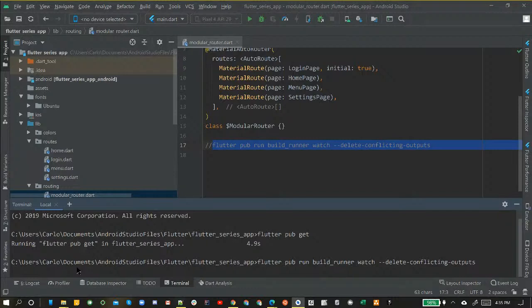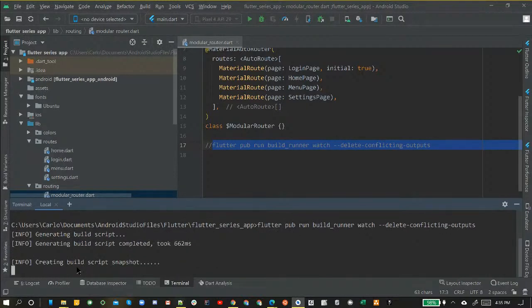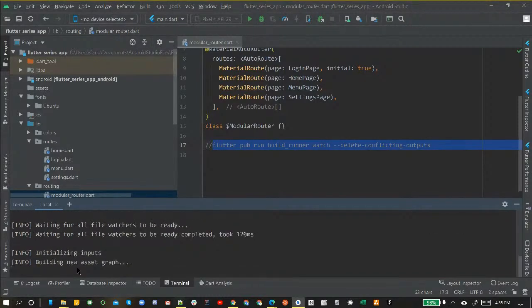And yeah, like I said, I ran into issues in the beginning where I didn't have the delete conflicting outputs, and it was just causing errors. It wouldn't generate the code. Yeah, so if everything runs smoothly though, right here, you're gonna see it says succeeded at the end. That's how you know everything went smoothly and you have what you need. If not, this is where you have to pause and figure out what the problem is. Maybe you might be able to reach out, or you can find it yourself.